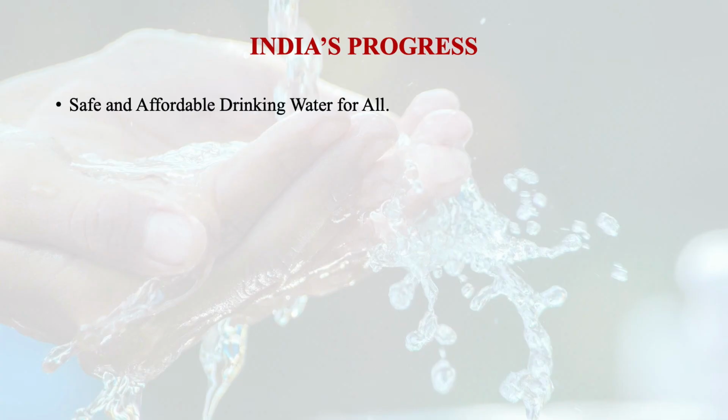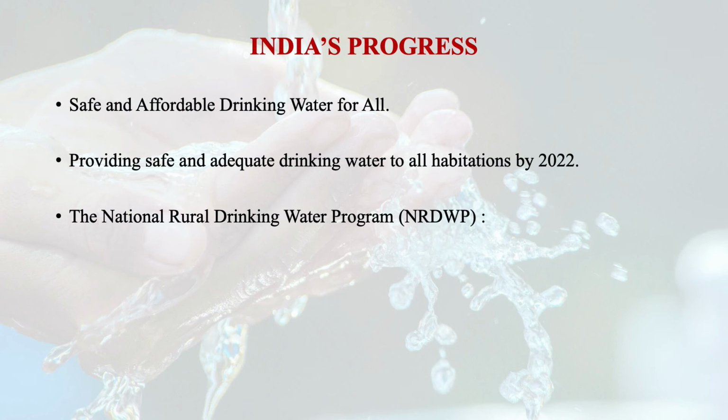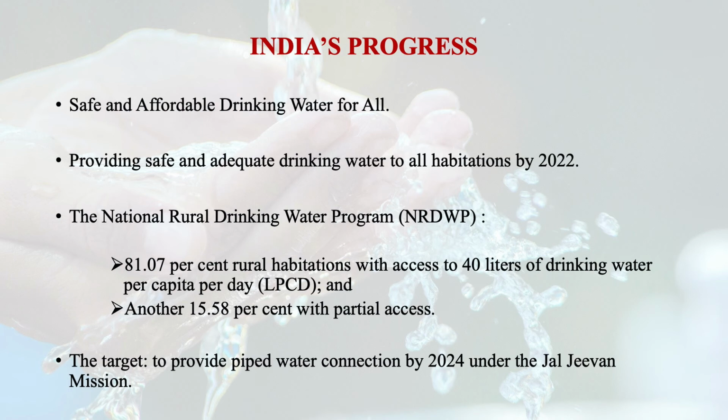So if you want to look into India's approach and progress, we have the safe and affordable drinking water for all program. Under that approach, the government is committed to providing safe and adequate drinking water to all habitations by 2022. We have the National Rural Drinking Water Program that has already provided 81.07% of rural habitations with access to 40 liters of drinking water per capita per day, and another 15.58% with partial access. The target is to provide piped water connection by 2024 under our Jal Jeevan Mission.